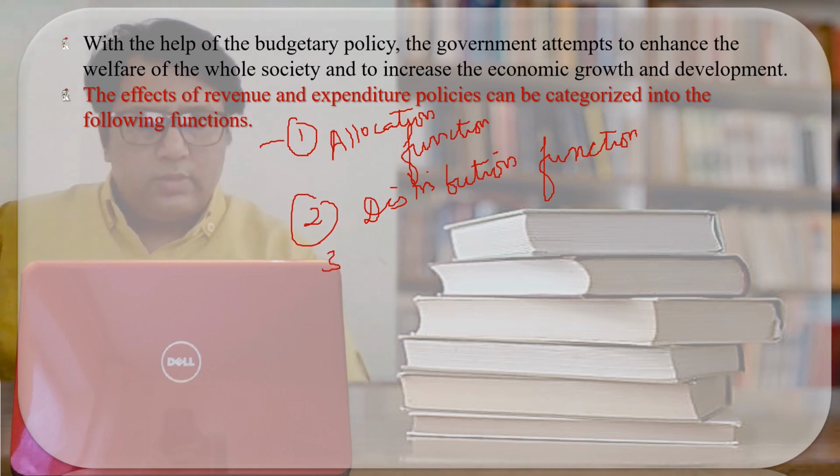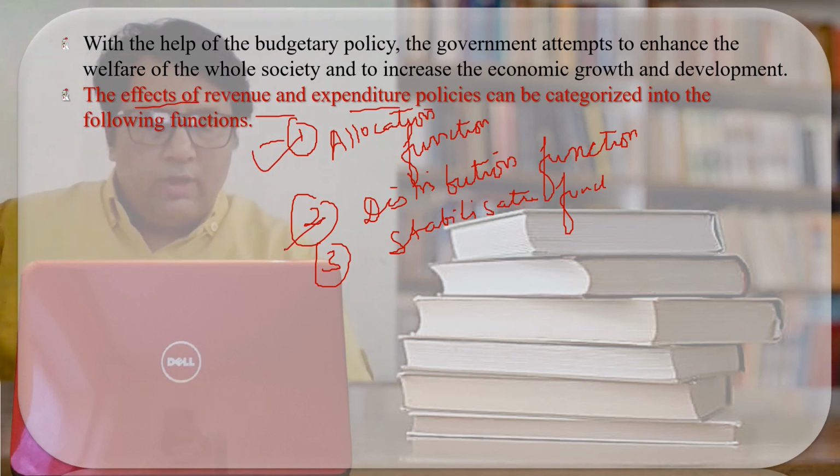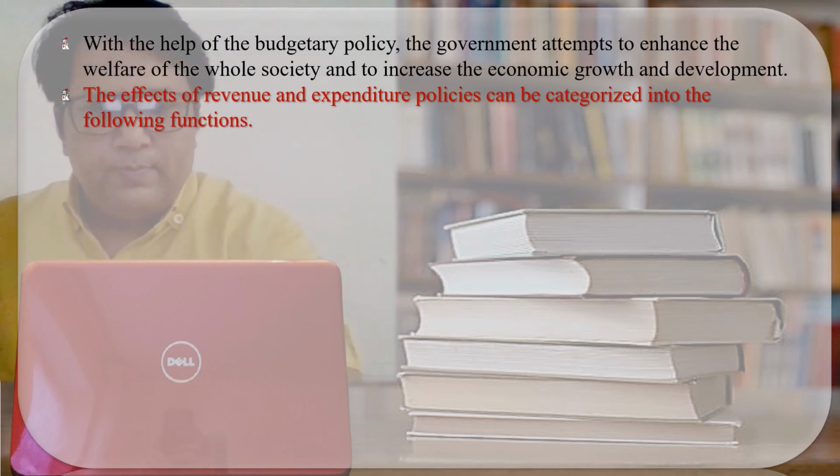The third one is stabilization function. So the effect of the revenue and the expenditure policies can be better understood through the following three functions. What are those three functions? Allocation function, distribution function, and the stabilization function. Let us discuss all these functions one by one.